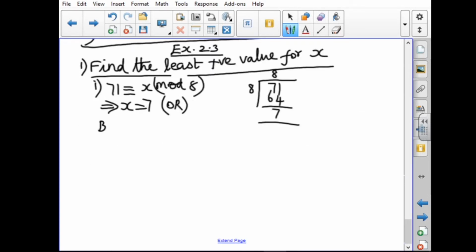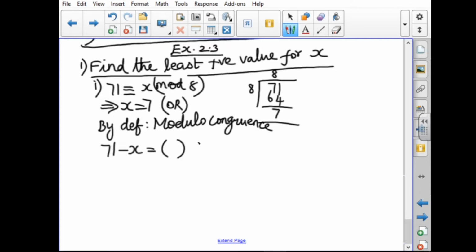Or we can use the definition. By definition of congruence, 71 minus x equals some constant times 8. I take the constant as k. From this you have to find for what value of x this statement will be a multiple of 8. If we take 71 minus 1, the answer is 70, which does not come in the 8 table.